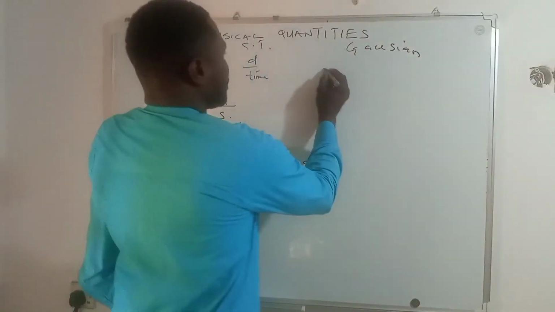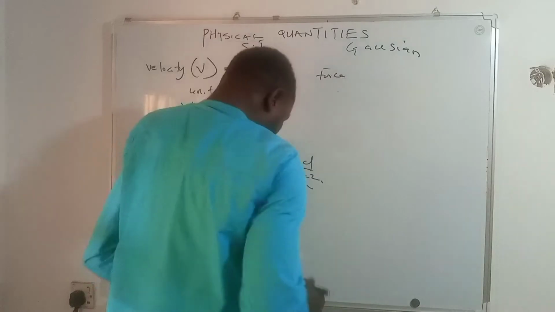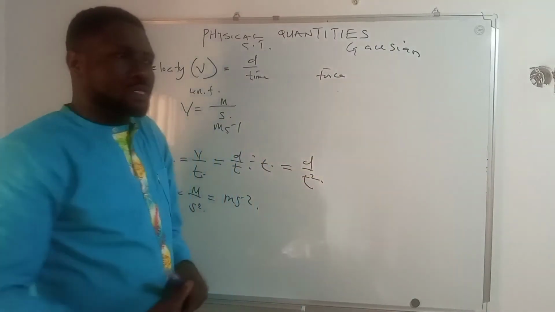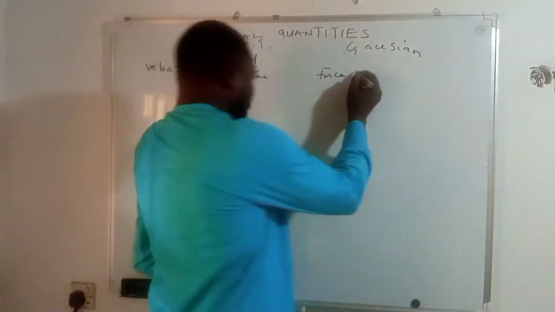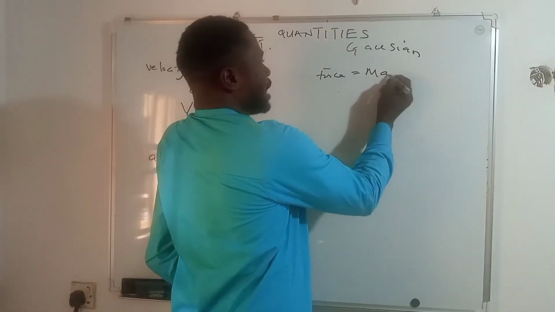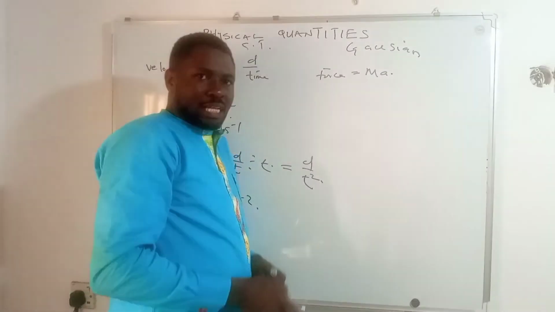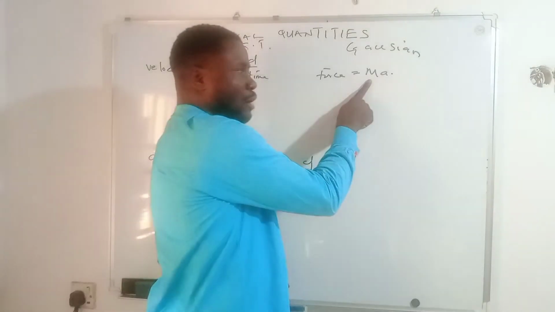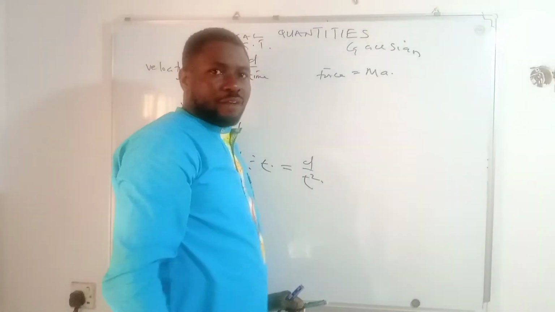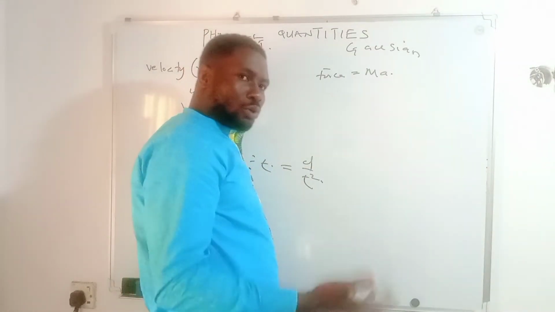Now let's take another one. Let's take force. For us to know the unit of force, we must remember what? The formula of force. Force is defined as mass times acceleration. So now again, mass is a fundamental quantity, but acceleration is not a fundamental quantity. What do you have to do?